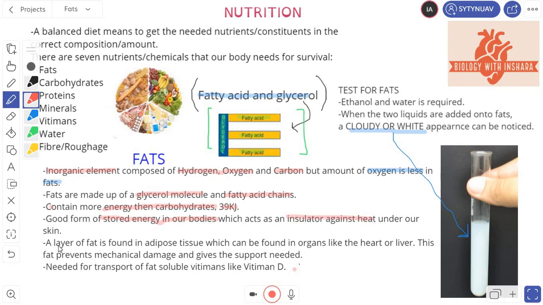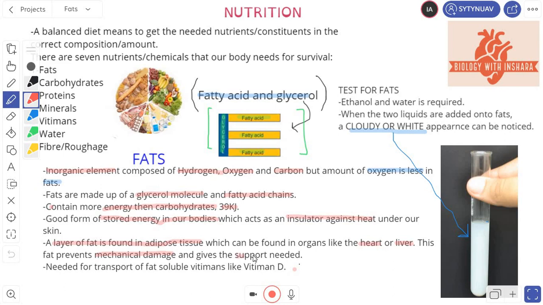Okay, a layer of fat is always found in a type of tissue called an adipose tissue. So this adipose tissue can be found in our organs like the heart and the liver. And this is where in the adipose tissue your fat is deposited, and this particular fat here prevents any sort of mechanical damage. For example, that layer of fat ensures that your organs are not damaged and basically acts as a shock absorber.